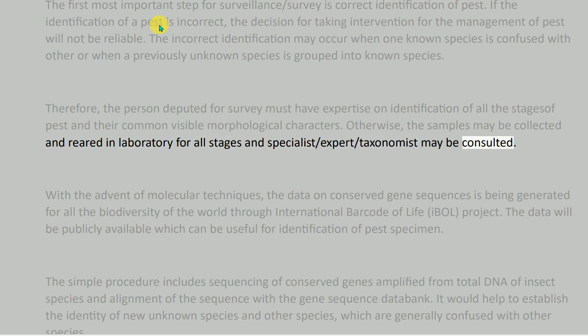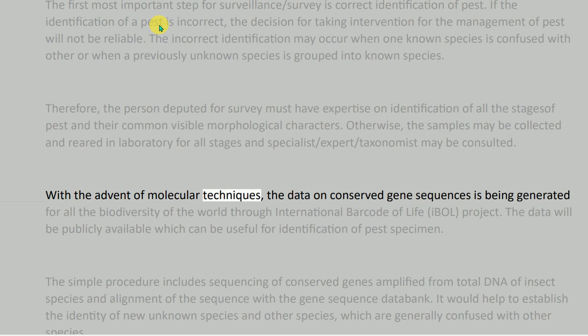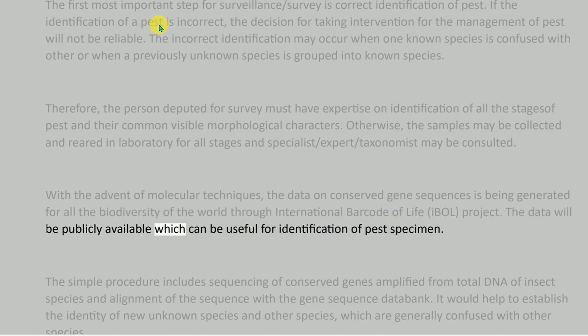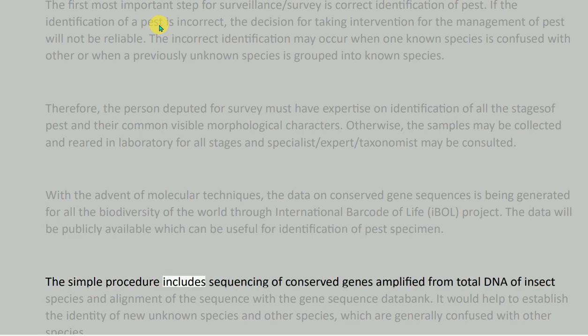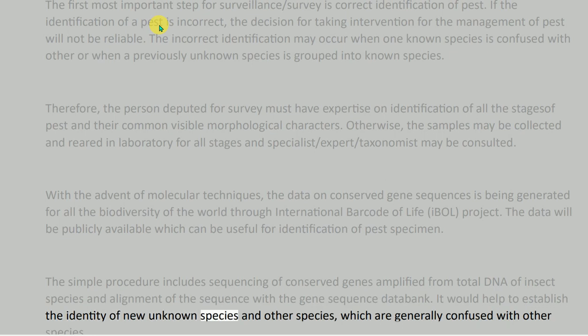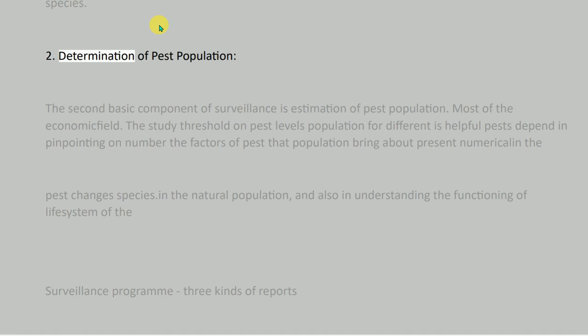With the advent of molecular techniques, the data on conserved gene sequences is being generated for all the biodiversity of the world through International Barcode of Life (IBOL) project. The data will be publicly available which can be useful for identification of pest specimen. The simple procedure includes sequencing of conserved genes amplified from total DNA of insect species and alignment of the sequence with the gene sequence databank. It would help to establish the identity of new unknown species and other species, which are generally confused with other species.